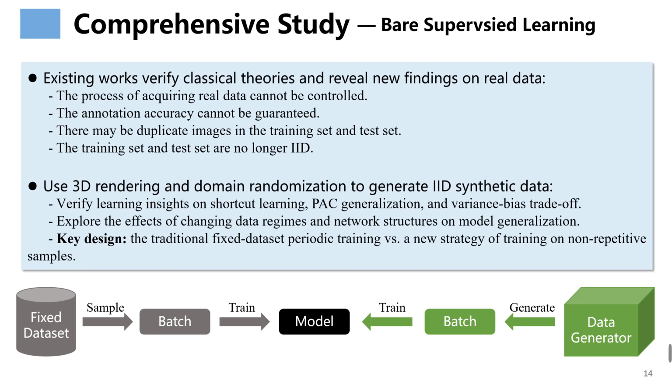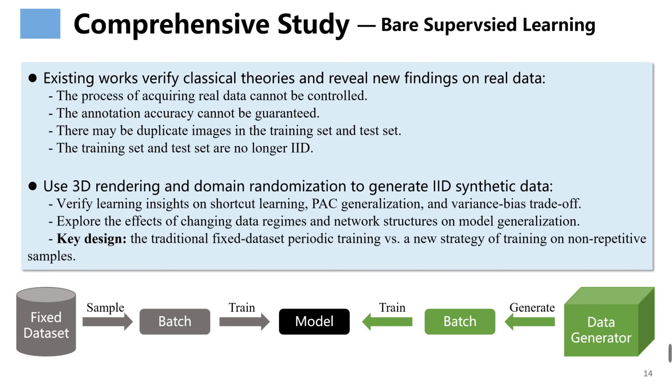The classical learning insights such as PAC generalization and the variance-bias trade-off are verified. In particular, a new perspective of shortcut learning is validated. Randomization of training image variation factors can prevent models from learning shortcut solutions that rely on contextual cues in the background. This paper also explores the influence of network structures, model capacity, training data volume, and data augmentation on model generalization.